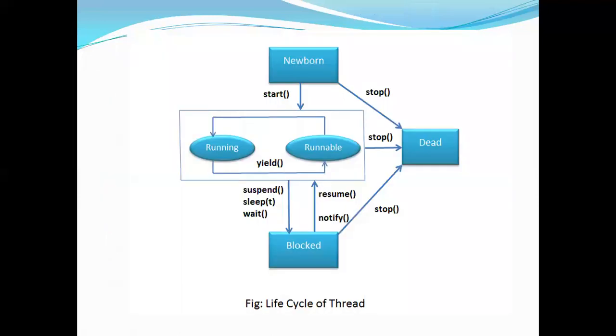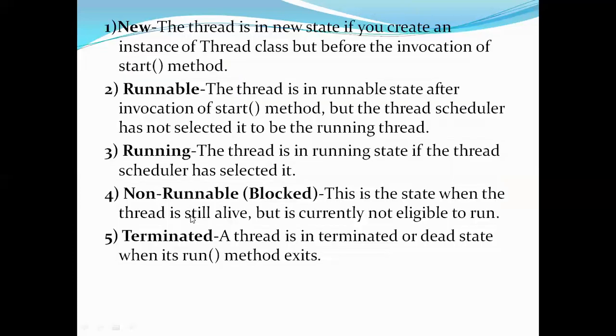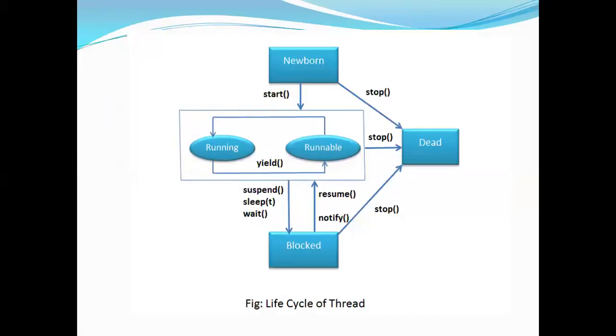Now let's see how these methods are applied at different states of a thread. We have different states, which we have just seen: new, runnable, running, terminated, and non-runnable. Let's see what methods are applied at what state, means after applying what method you go to which state. This diagram shows you different states of a thread along with the methods. Names are a bit changed, but the actual names are the ones we discussed in the previous diagram.